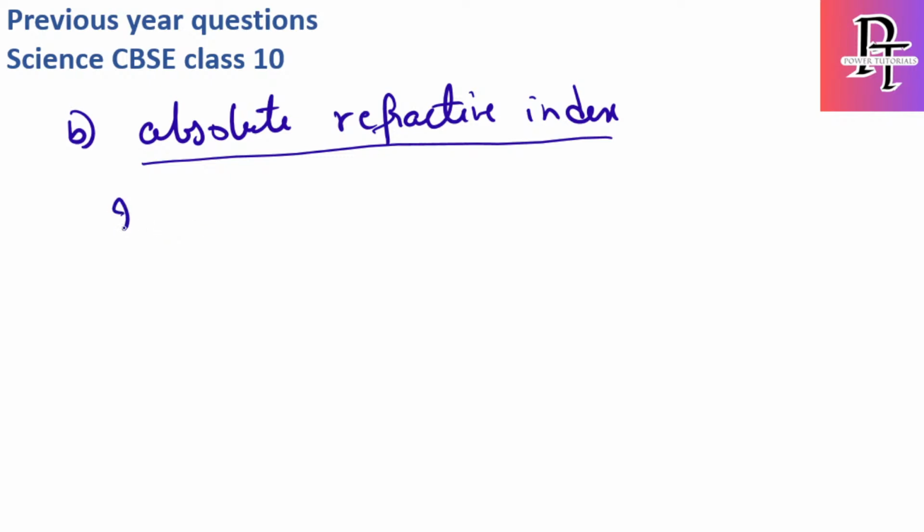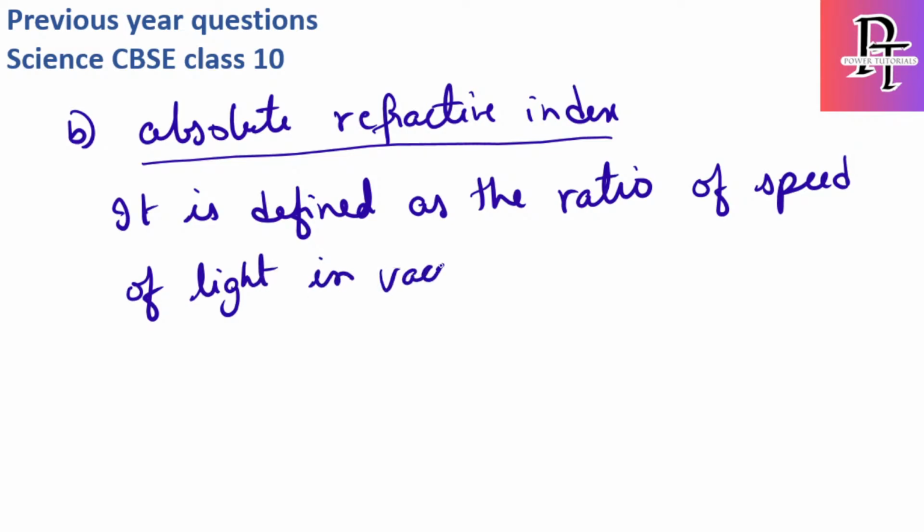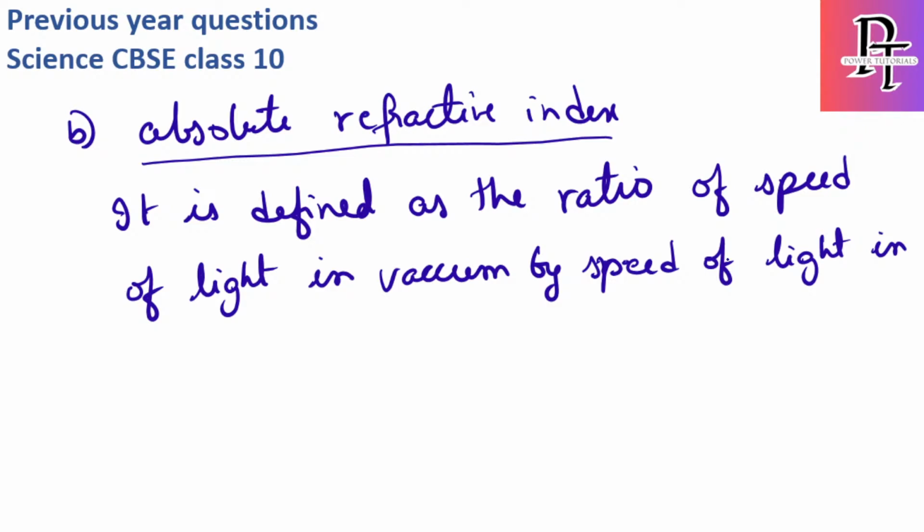So it is defined as the ratio of the speed of light in vacuum by the speed of light in a particular medium.